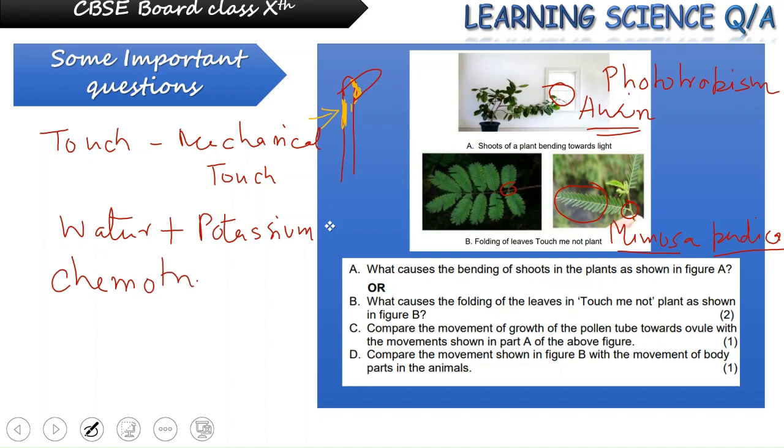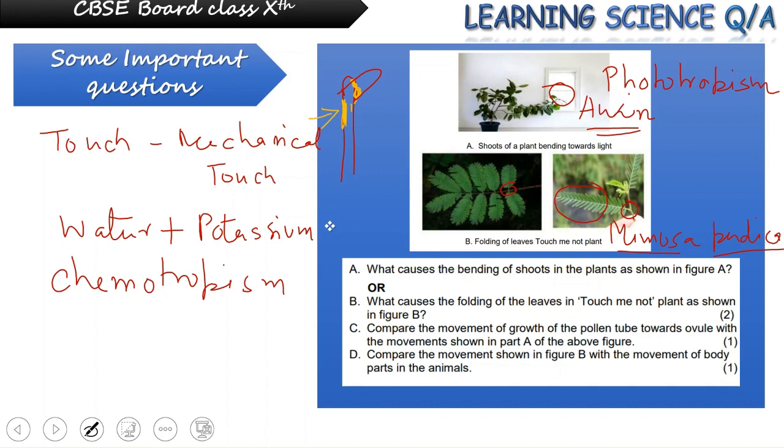That means once a compatible pollen grain reaches the stigma, chemicals are released which give a positive signal, which results in the growth of the pollen tube towards the ovary, right?